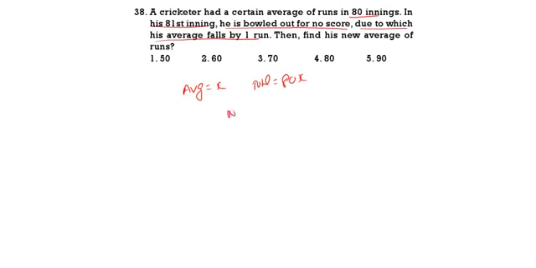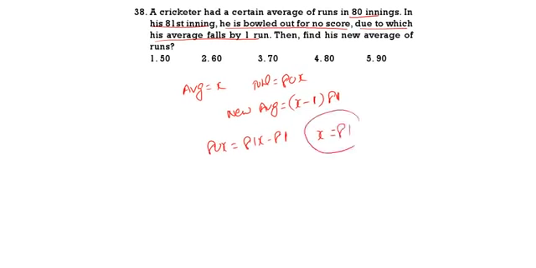Now what is the new average? It is less by 1 run, so it is x minus 1. And what are the total innings? 81. Now 80x is equal to 81 times (x minus 1), which is 81x minus 81. That means x is equal to 81.